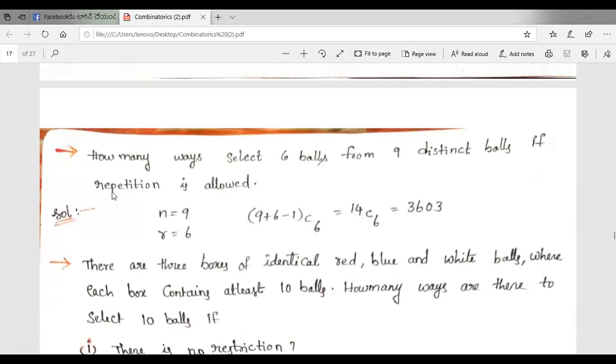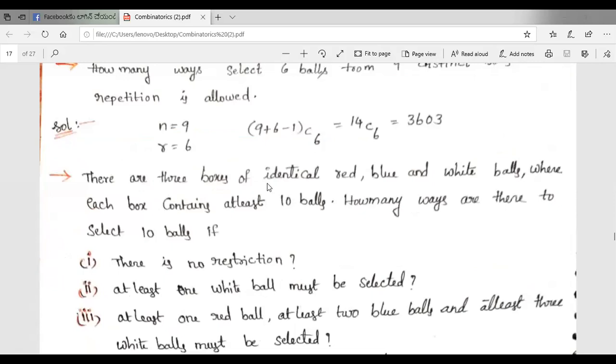Next, the second problem. There are 3 boxes of identical red, blue and white balls, where each box contains at least 10 balls. How many ways are there to select 10 balls if there is no restriction, meaning there is no condition?